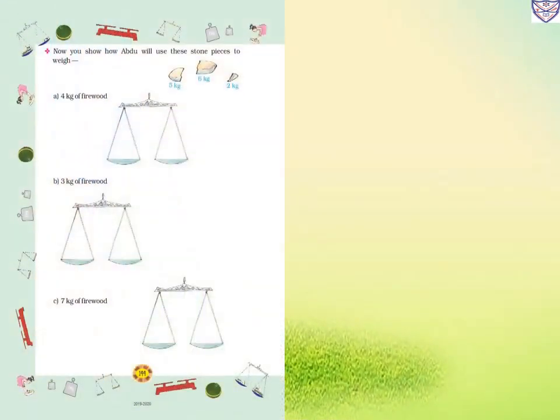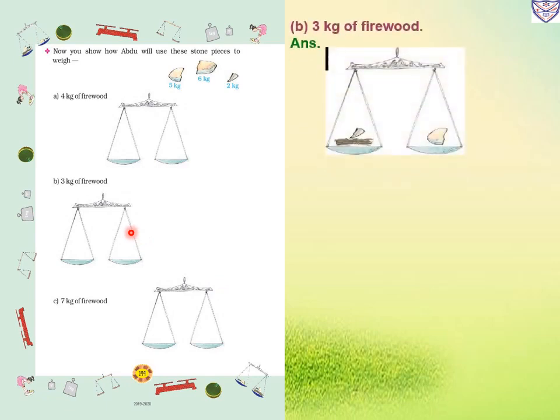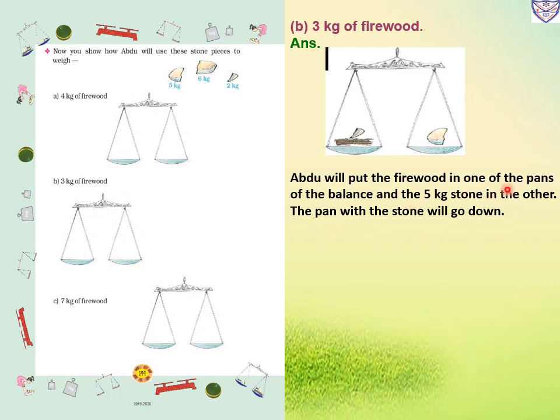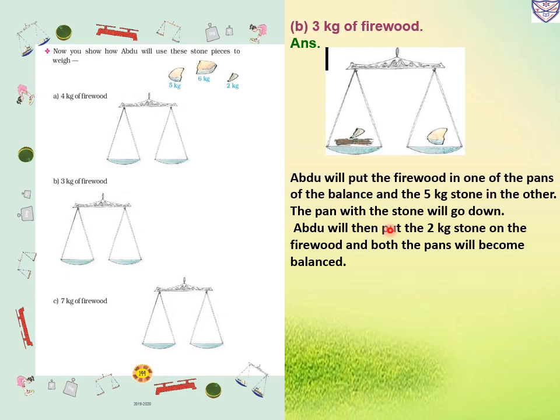Now 3 kg of firewood. How will we give it? Abdu will put some firewood in one pan of the balance and the 5 kg stone in the other. The pan with the stone will go down. For balance, Abdu will then put the 2 kg stone on the firewood, and both pans will become balanced. Thus Abdu will use the 2 kg and 5 kg stones to weigh 3 kg of firewood.